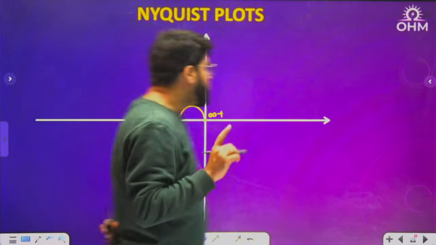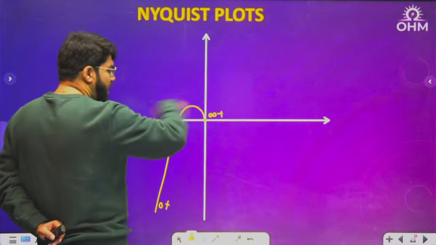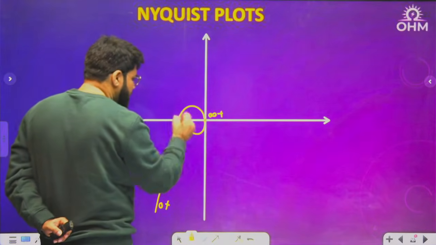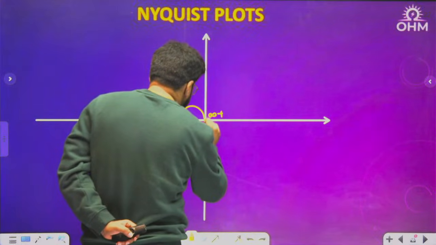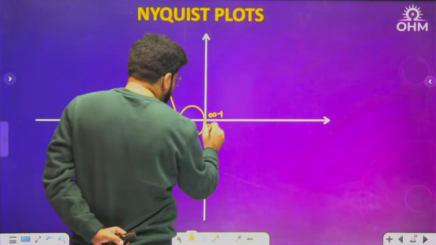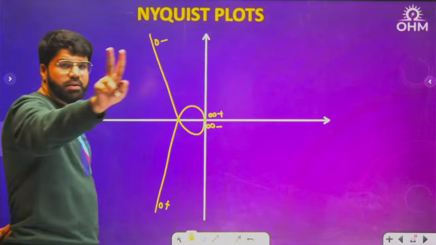What is the second step I told you? Take the mirror image about the real axis, about horizontal. So take the image of it. Just simply take the image of it. So the image of infinity plus will be infinity minus, and the image of 0 plus will be 0 minus. Clear? This is step number 2, one by one.